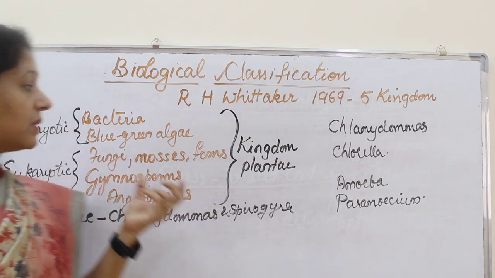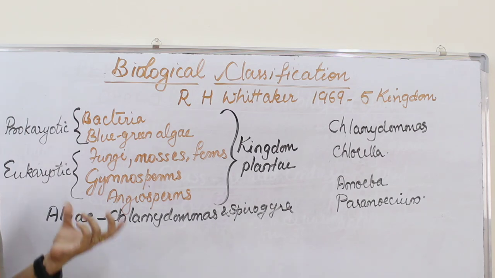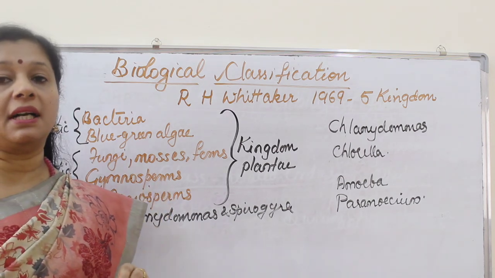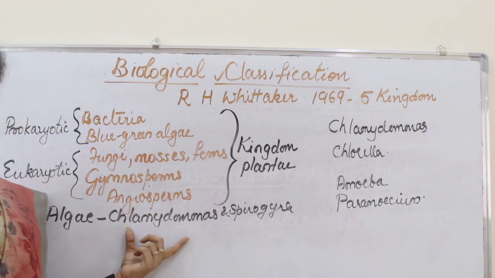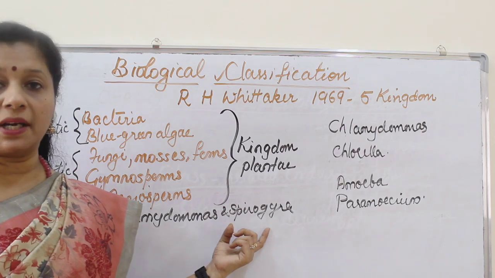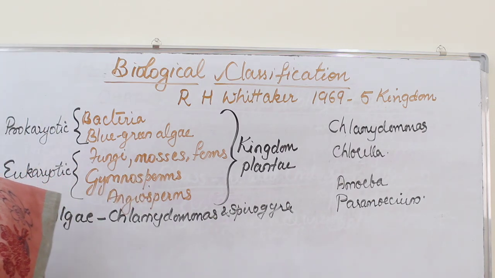So that also was an anomaly. Fungi actually, they do not belong to this group. Another problem was with the mixing of unicellular and multicellular organisms together. Unicellular organism like Chlamydomonas was kept along with the multicellular Spirogyra in algae. So that is also not proper way of doing.